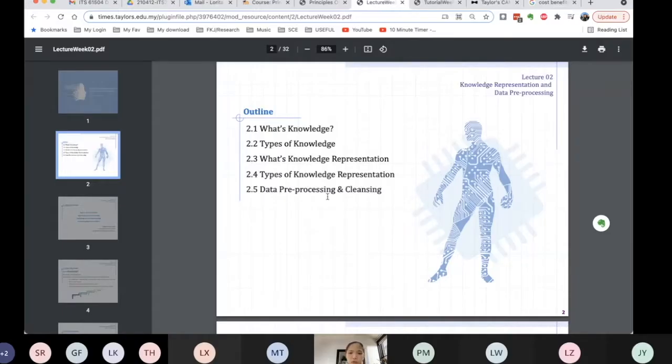So these are some of the outline. What it means by knowledge, different types of knowledge, what is knowledge representation, different types of knowledge representation, and the last part is about data pre-processing.